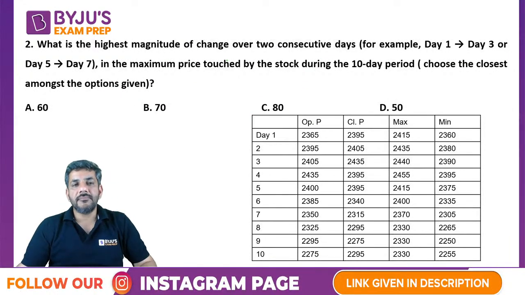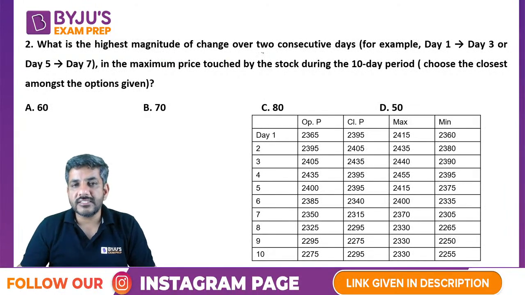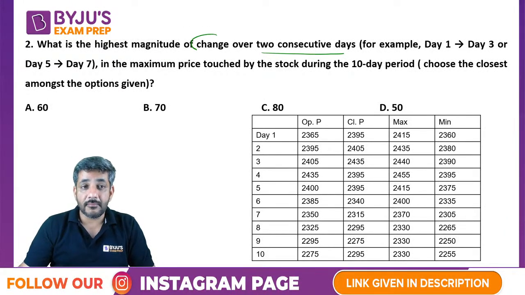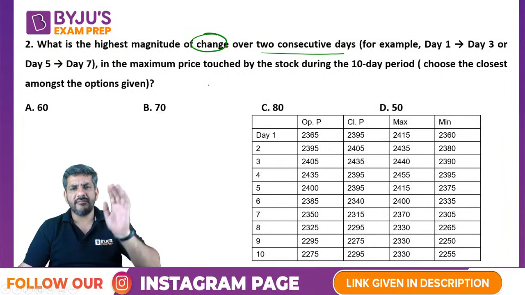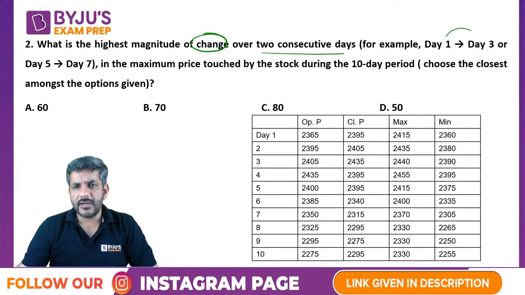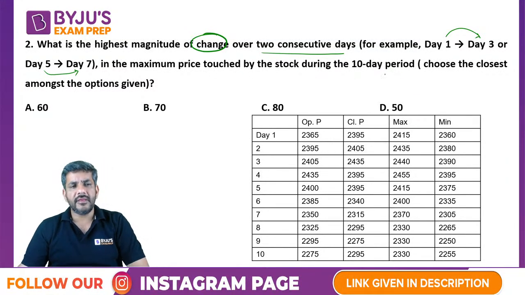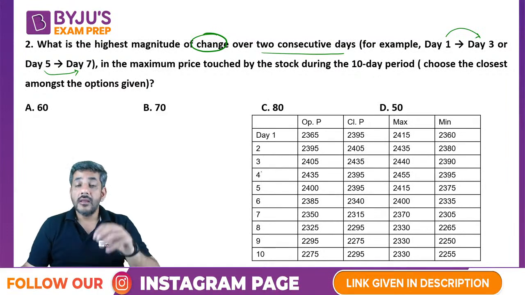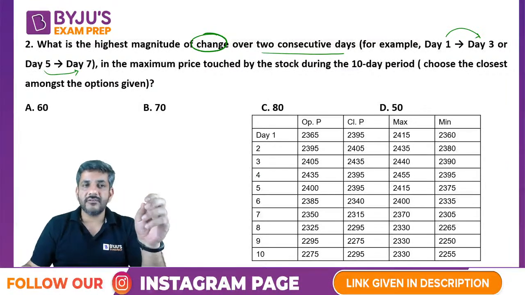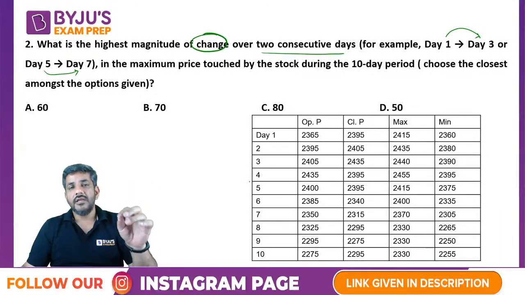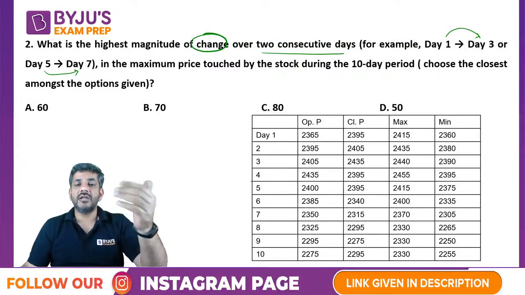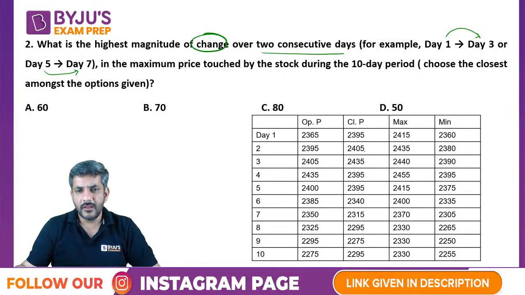What is the highest magnitude of change over 2 consecutive days? Now notice carefully, it says magnitude of change, it is not saying positive or negative. For example, day 1 to day 3 or day 5 to day 7, in the maximum price touched during the 10-day period. Choose the closest option. So he is asking for the highest change in the maximum price over 2 consecutive days, that is 1 to 3, 5 to 7 and so on.